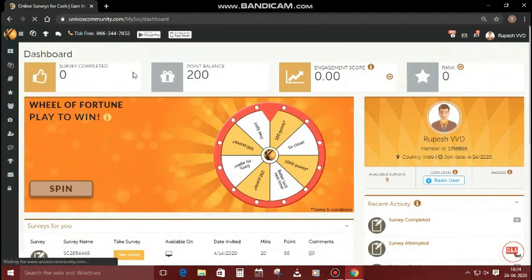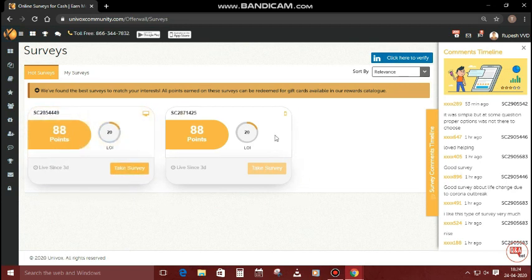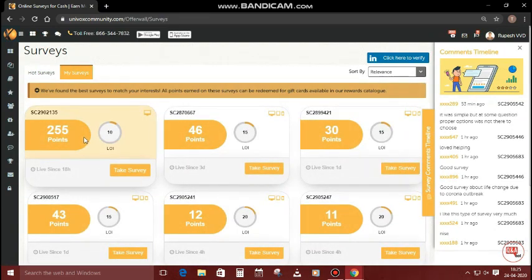In this dashboard, you can see the point balance. 100 points is equal to $1. They are providing 200 points, which means it is equal to $2. Next, you can do jobs by clicking my surveys. You can see here there are 2 surveys available now. One is 88 points, the second one is also 88 points.